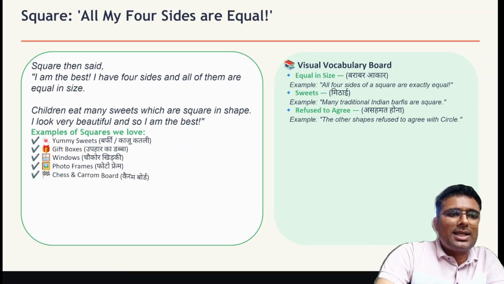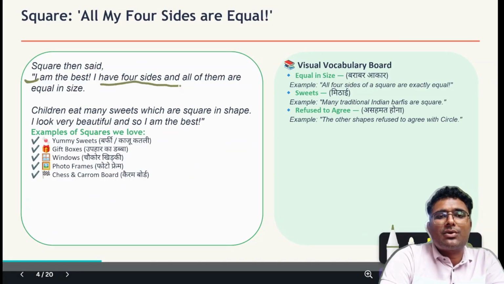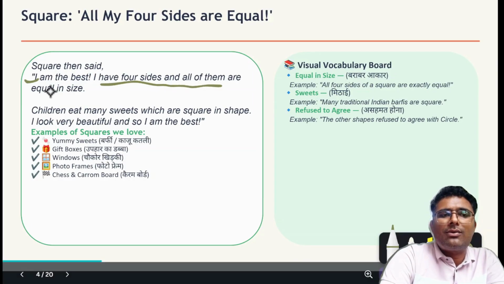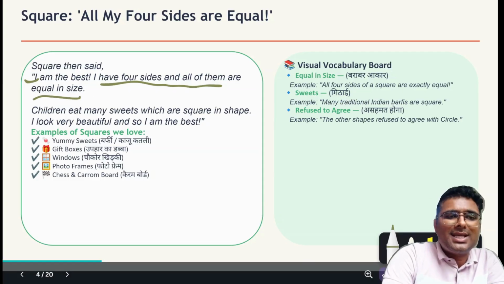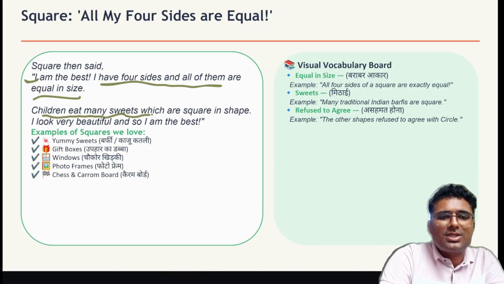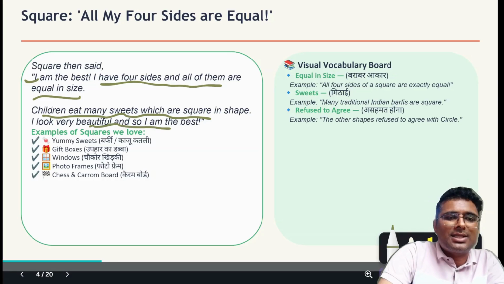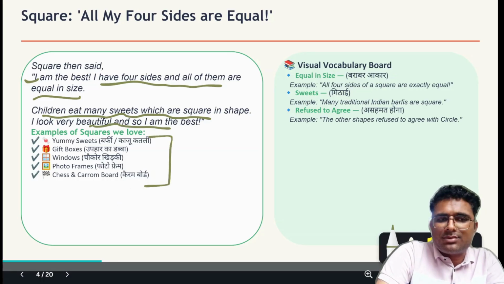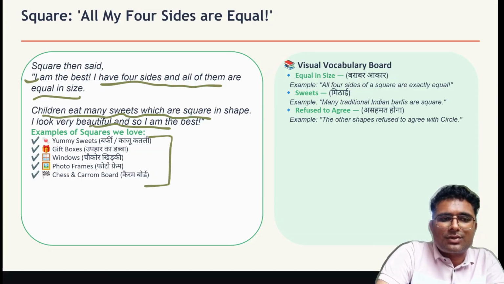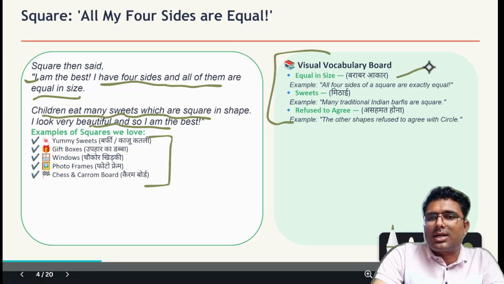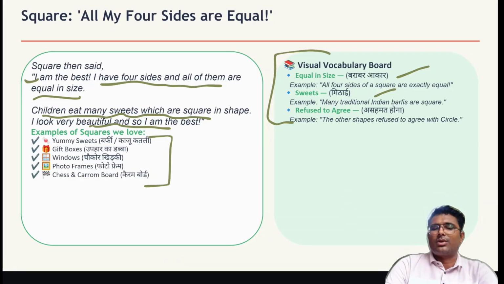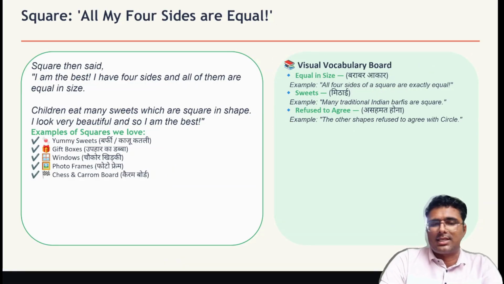Then square said, the next friend, he said, I am the best. Why am I the best? Because I have four sides and all of them are equal in size. सभी की सभी बराबर है. Children eat many sweets which are square in shape. I look very beautiful, so I am the best. And these are some examples of me, like yummy sweets, gift boxes, spaces, windows, photo frames, chairs, and carom board. These are some vocabulary. Equal in size means बराबर आकार. Sweets means बच्चों मिठाई. Refused to agree means असहमत होना या deny कर देना, reject कर देना.